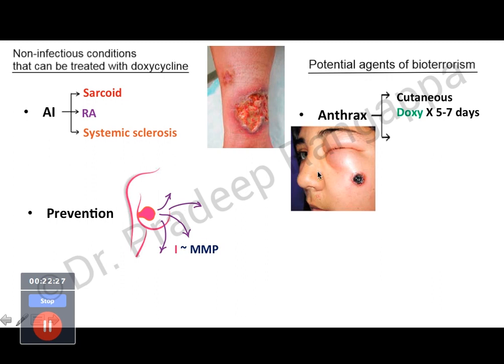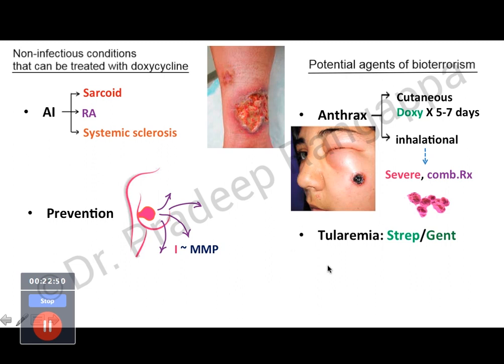Okay, now we'll move to the potential agents of bioterrorism. I think it is a magical drug, especially so for the agents that typically cause or are used for bioterrorism, such as anthrax. So for cutaneous anthrax, doxy is used for 5 to 7 days, and for inhalational anthrax, which is a more severe form, combination therapy is used along with doxycycline.